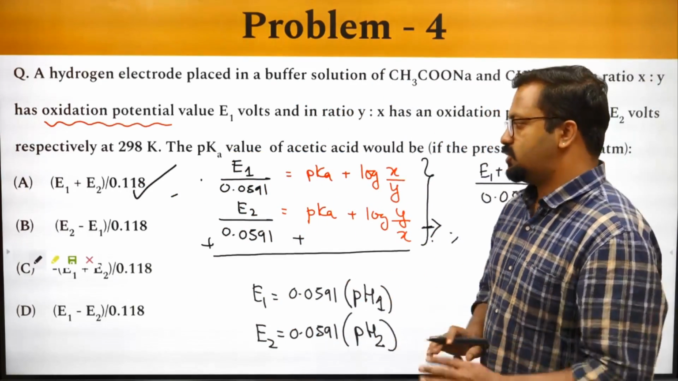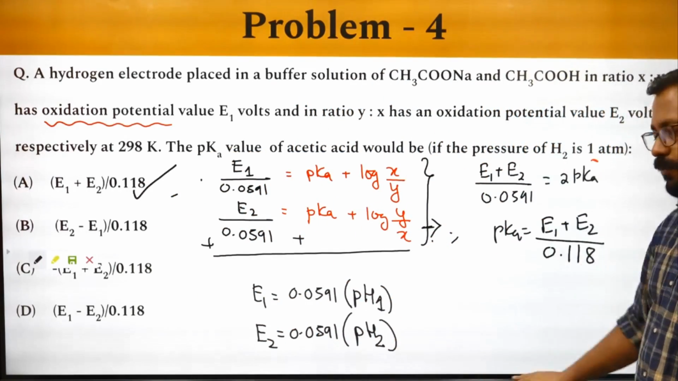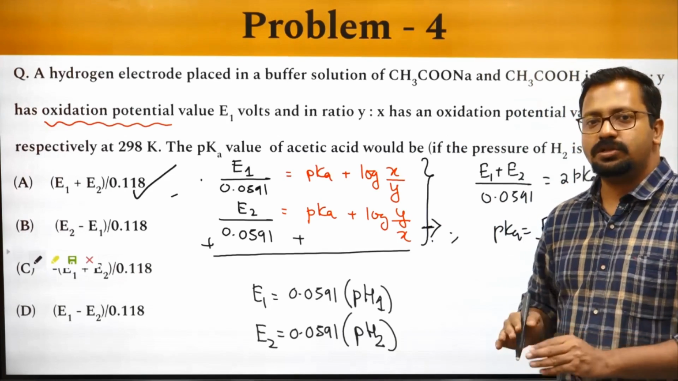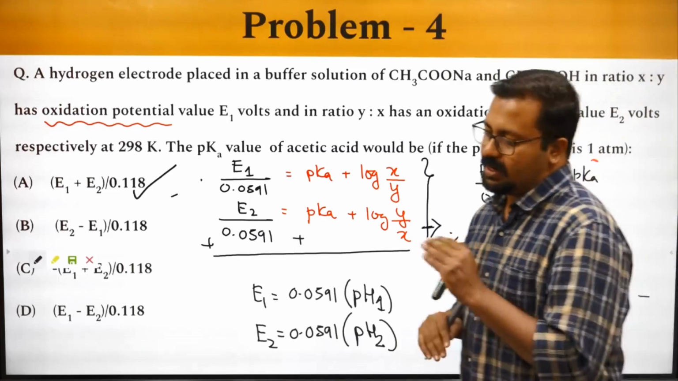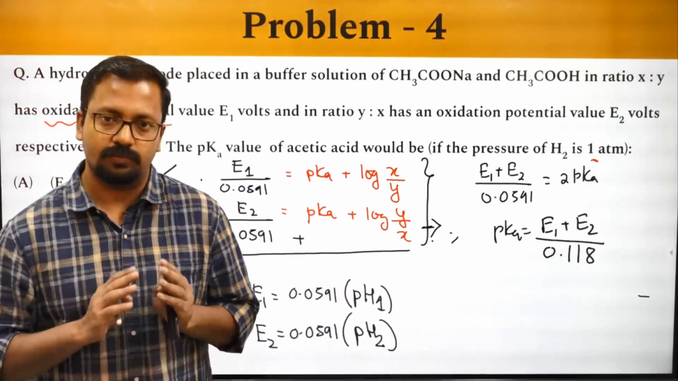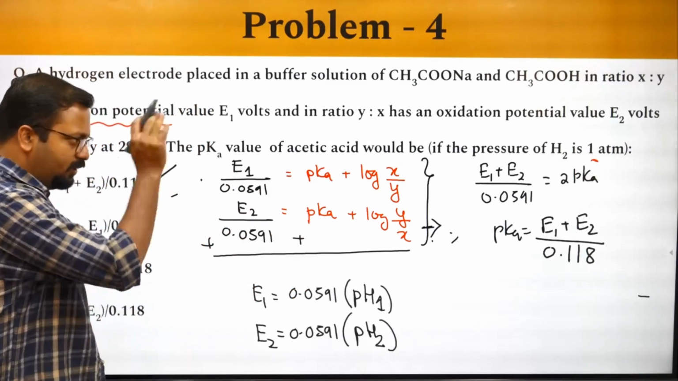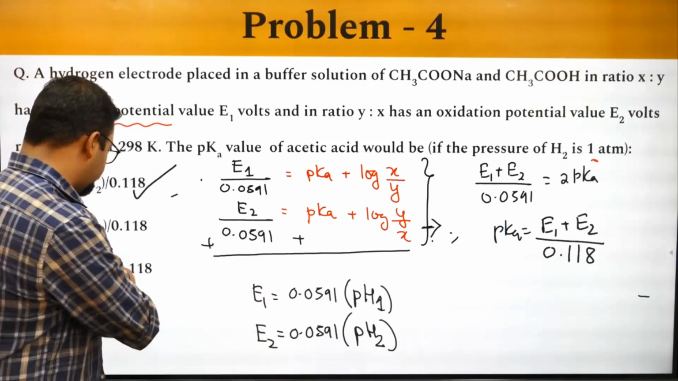It's an easy question, no hassle. Solve the problem a little calmly. Don't rush through the question. Electrochemistry questions take at least 2 minutes to solve every question. Clear? So let's move on to the next question.